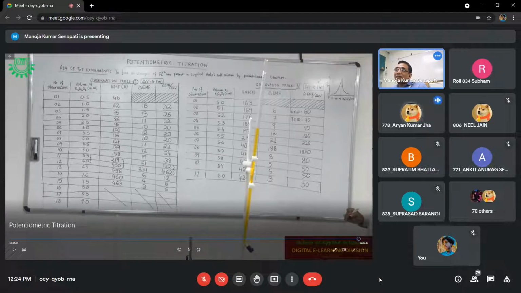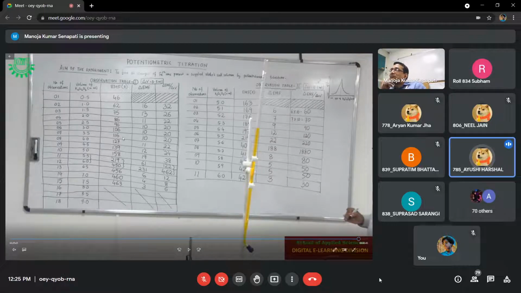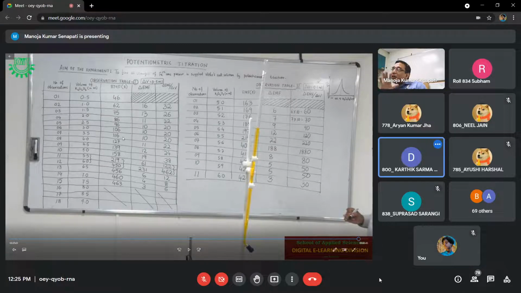Yes, sir. If I change each value, adding 4 to some, 3 to some, 2 to some, whether my raw reading is going to be changed or not. No. Whether my reading is going to be changed or not. No, sir. My raw reading is not going to be changed.